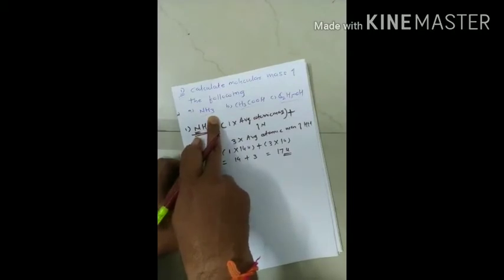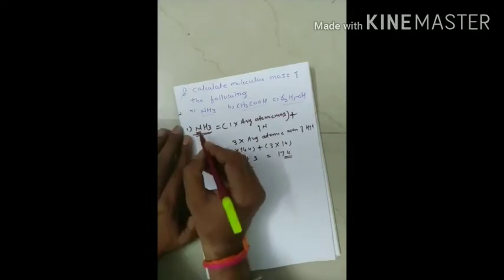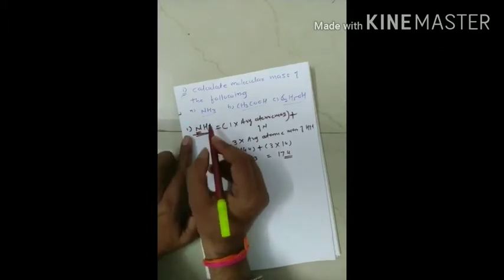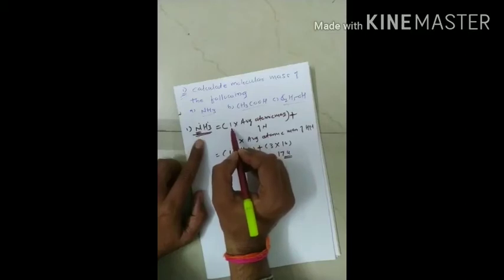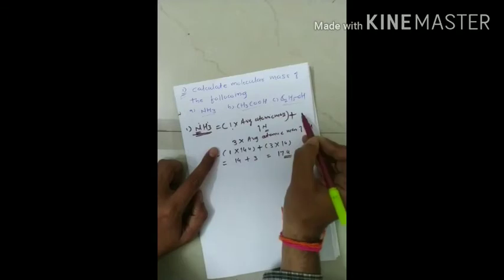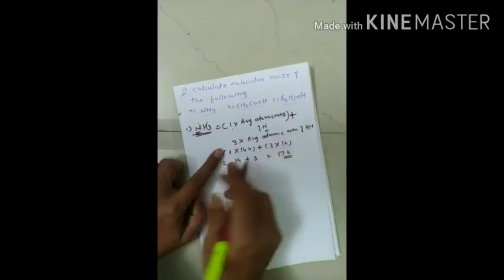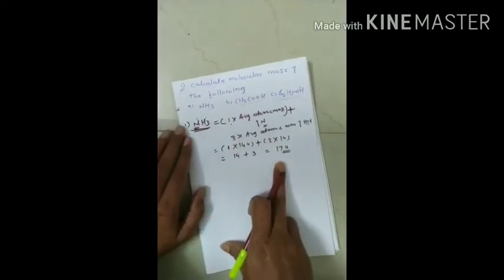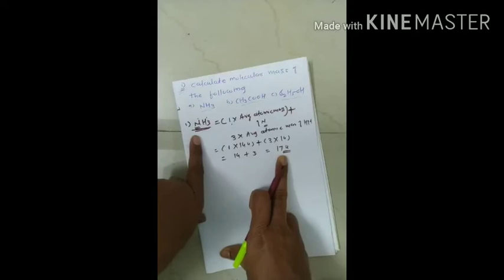Here two elements are there, nitrogen and hydrogen. First we take the number of atoms of nitrogen and multiply it by the average atomic mass of nitrogen, plus the number of atoms of hydrogen into the average atomic mass of hydrogen. In this way we get the answer of 17 unit, that is, the molecular mass of ammonia is found to be 17 unit.